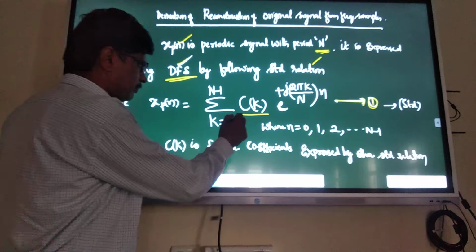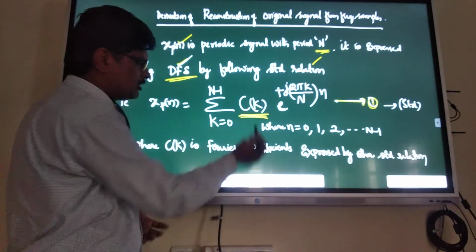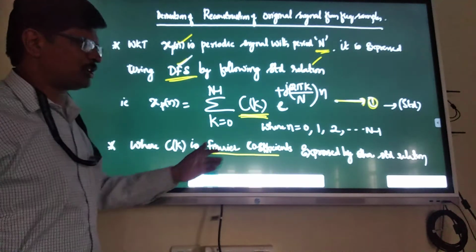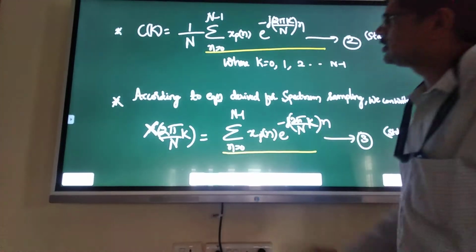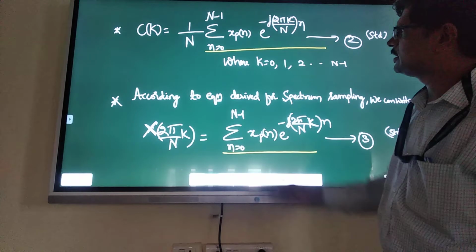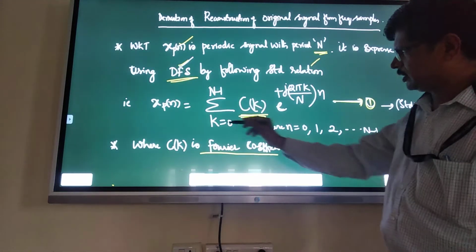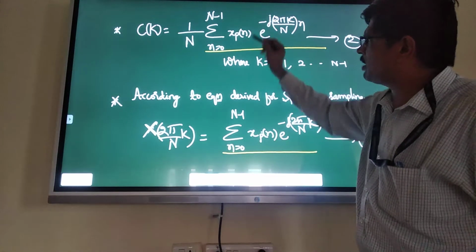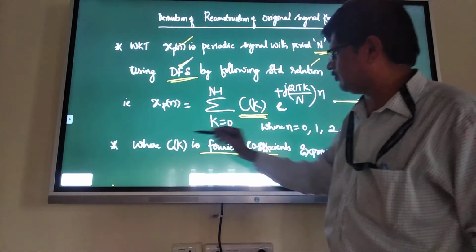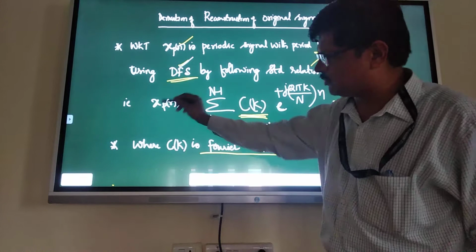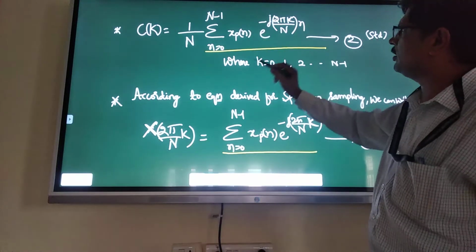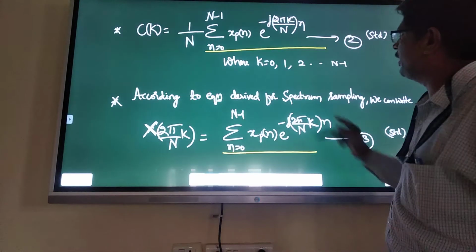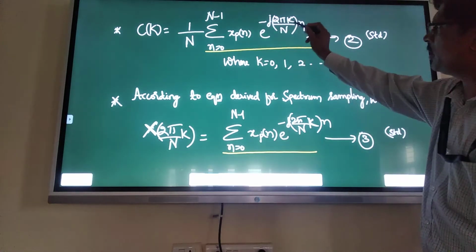But here, c of k is nothing but the Fourier coefficient, expressed by another standard relation; if you remember, you change this plus to minus. c of k is equal to 1 by n, n being the number of samples, into summation n is equal to 0 to n minus 1, xp of n, the original signal. c of k is obtained in terms of xp of n into e power minus j 2 pi k n by n.